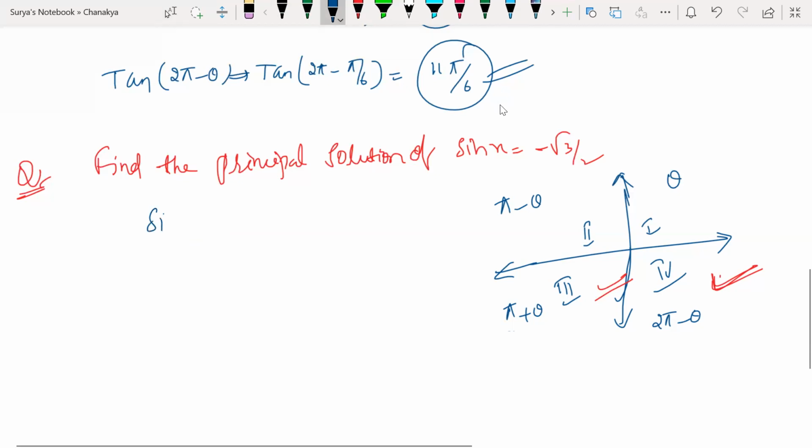Hello, tell me what value of x gives sin x equal to minus root 3 by 2. Guys, if I write pi by 2 and 3 pi by 2, the function will change. Sine will become cos, cos will become sine. So there is no point in changing the function. We have to keep sine as it is. We should not write in terms of 90 and 270, guys. Understand? Make it fast.